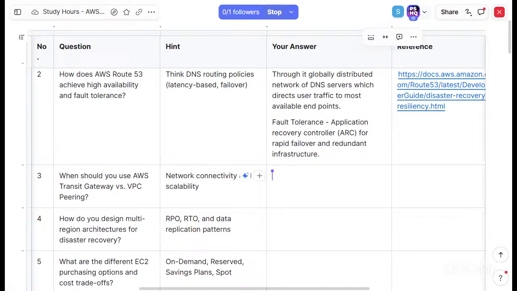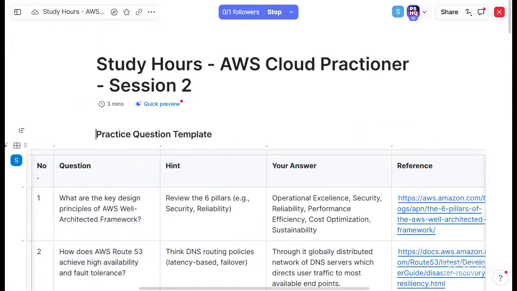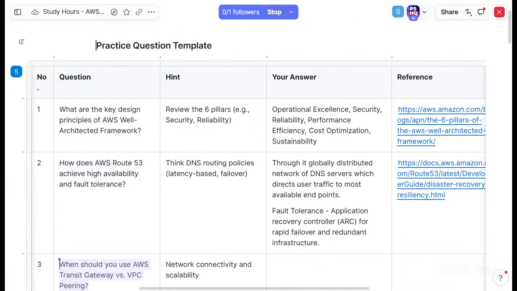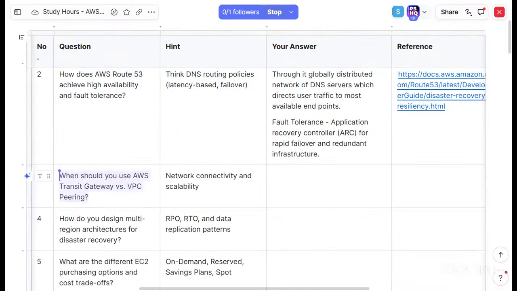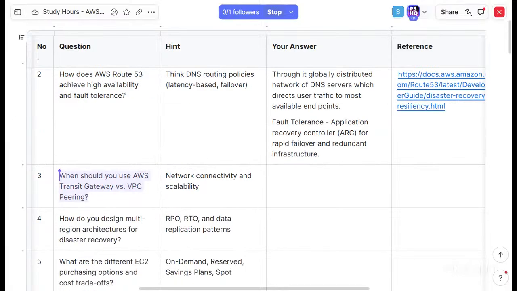When should you use AWS Transit Gateway? This is technical. I think all these questions are at a much more technical level, because these are Solutions Architect questions, not foundational, like cloud practitioner. And for the PMO level, this much is not required. I don't think they'll need this much.